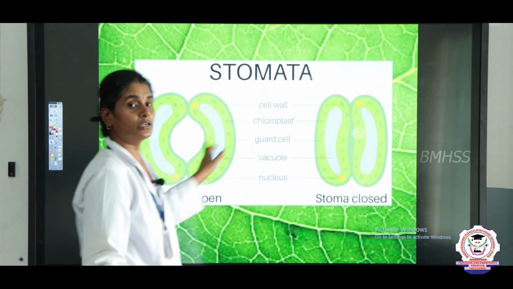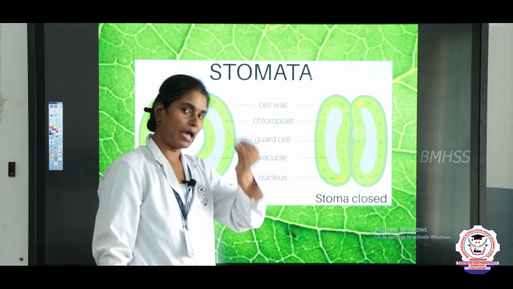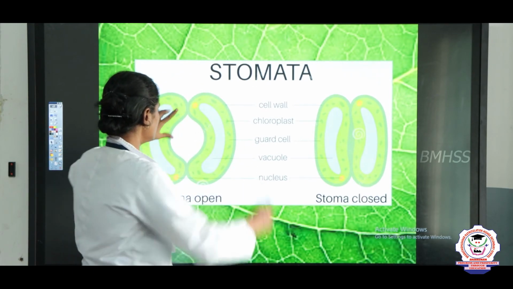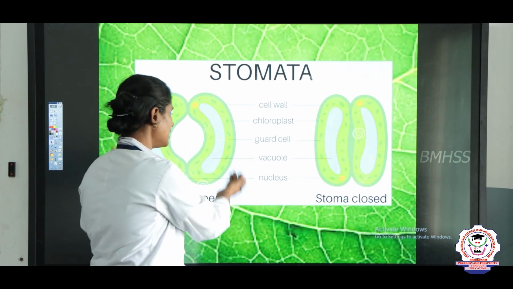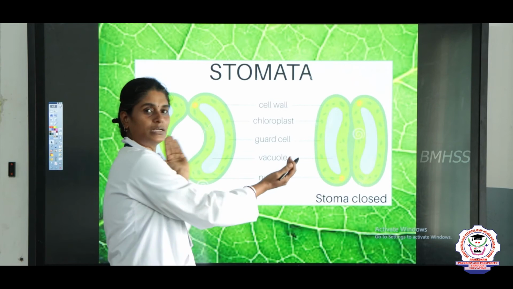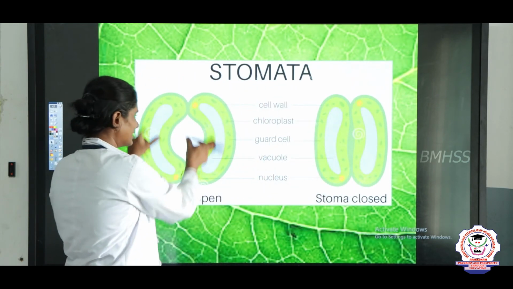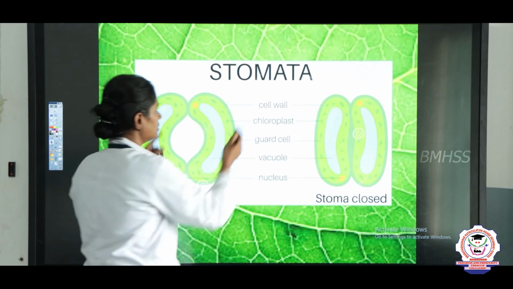Now let us see about stomata. So, this is your stomata. Once you see the air holes through the microscope, you can see the stomata. The stomata will be open when it breathes, right? When it breathes, it will open, and when it is not breathing, it will close. This is the stomata which you can see underneath the leaf, right.